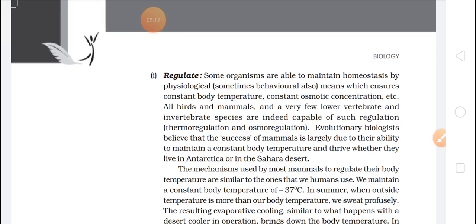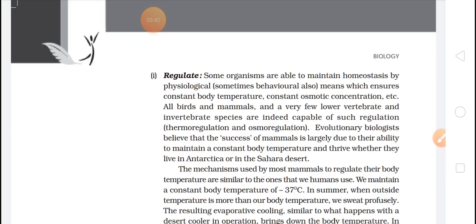Some organisms are able to maintain homeostasis by physiological means which ensure constant body temperature and constant osmotic concentration. All birds and mammals and a very few lower vertebrate and invertebrate species are indeed capable of such regulation. They can regulate their body temperature by thermoregulation or osmoregulation, and these regulations make them survive.